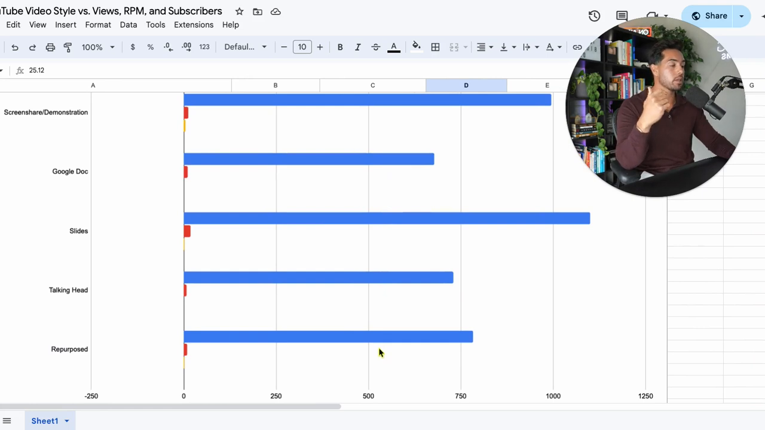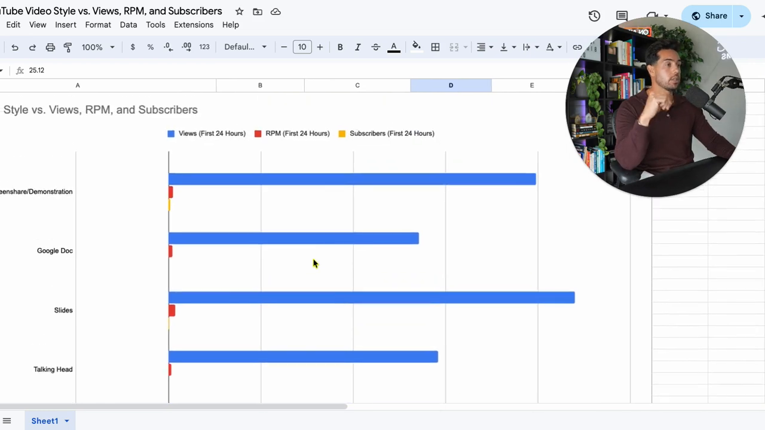And then repurpose and talking head. So you'll see a common theme here, and that is that talking head was one of the lowest across the board for everything on here, which is why you'll see what I'm going to change here in a little bit. So that was views. The second thing is going to be RPMs.